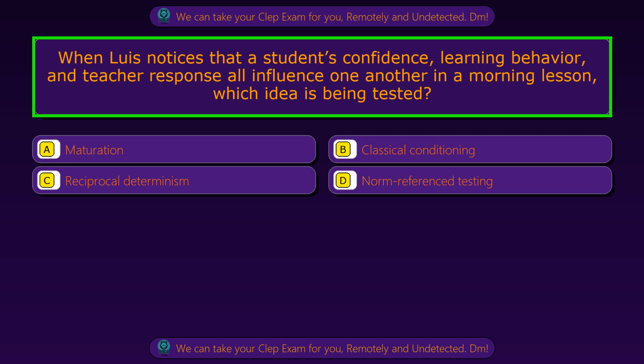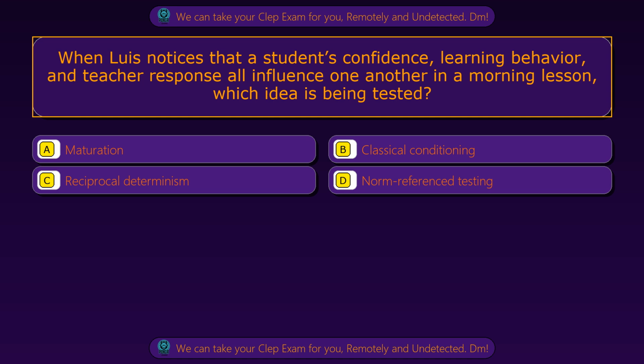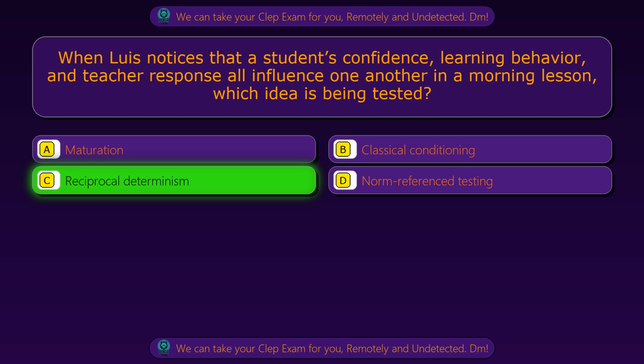Question 11. When Luis notices that a student's competence, learning behavior, and teacher response all influence one another in a morning lesson, which idea is being tested? Option A, maturation. Option B, classical conditioning. Option C, reciprocal determinism. Option D, norm reference testing. The correct answer is option C, reciprocal determinism.